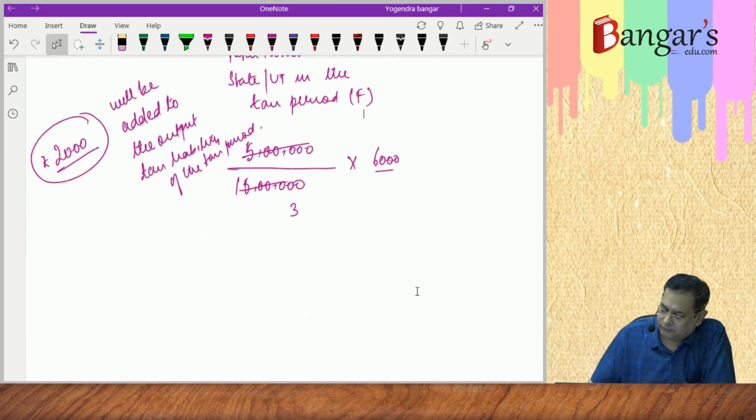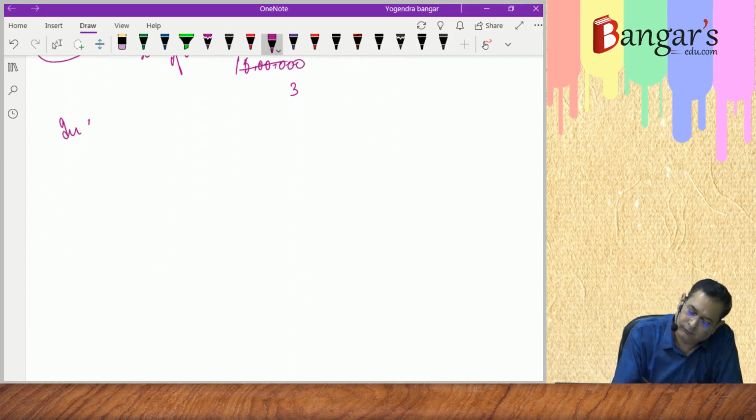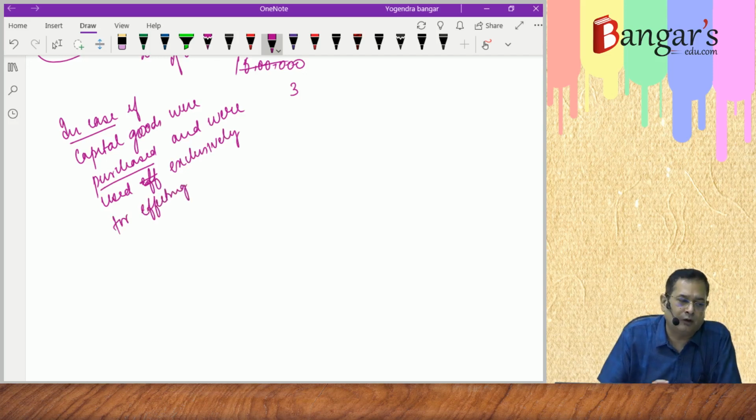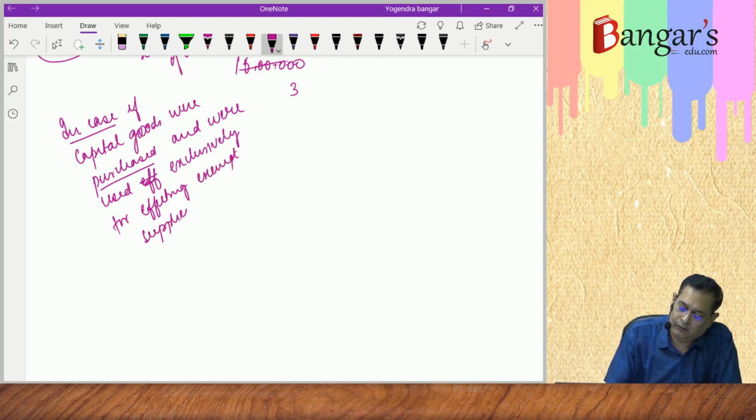Now what happens is, in case capital goods were purchased and were used exclusively for effecting exempt supplies.